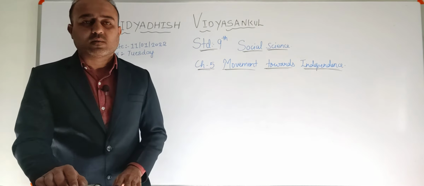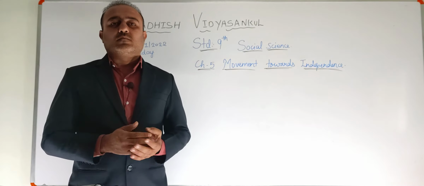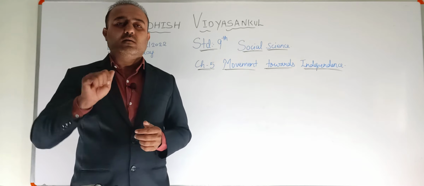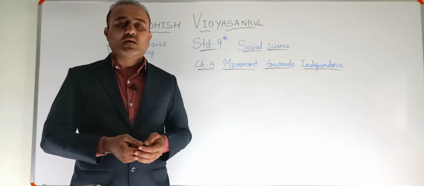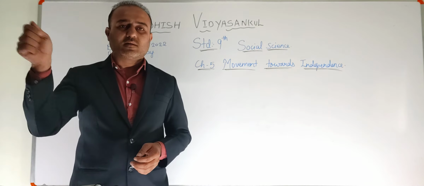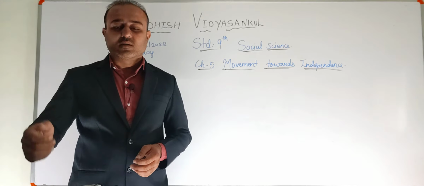Apparels means the clothes. Black flag. Why black flag? The reason is that the people were in the mood of opposing, right? And usually the black color is used for opposing anything. So when the Simon Commission arrived in India, the people had black colored flags, which suggested that they are not welcoming them, they are just opposing them.